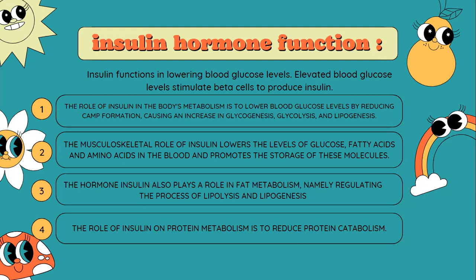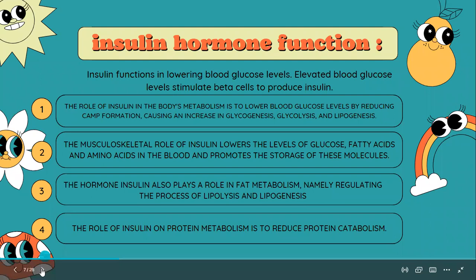The second is the musculoskeletal role: insulin lowers the levels of glucose, fatty acids, and amino acids in the blood and promotes the storage of those molecules. The third is that the hormone insulin also plays a role in fat metabolism, namely regulating the process of lipolysis and lipogenesis. And the last, the role of insulin in protein metabolism is to reduce protein catabolism.